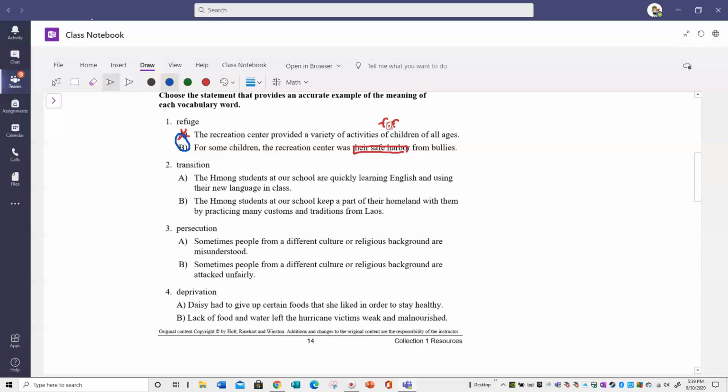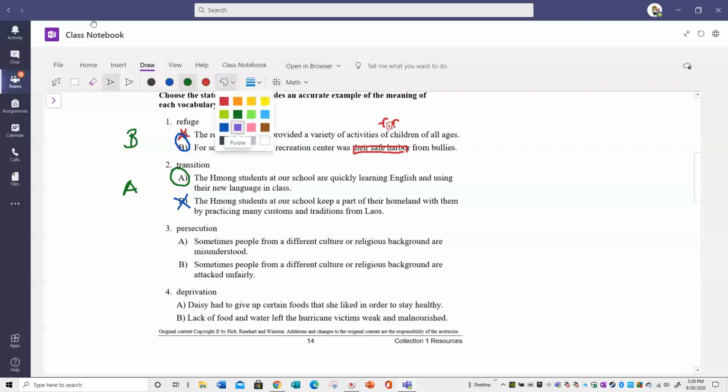Transition. The Hmong students at our school are quickly learning English and using their new language in class. Or, the Hmong students at our school kept a part of their homeland with them by practicing many customs and traditions from Laos. No. Okay, because this would be changing. So if you're learning something new, I would definitely pick A here. Okay, and you can always write your answers on the side if that helps.